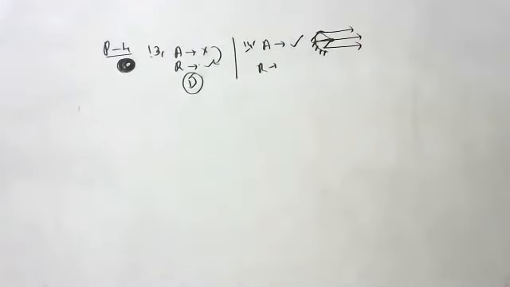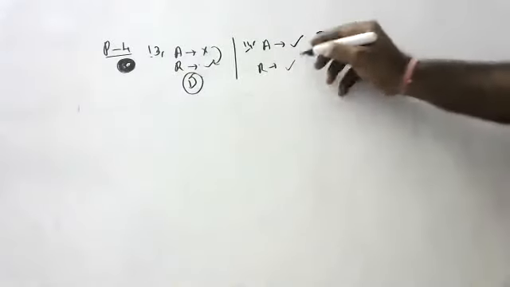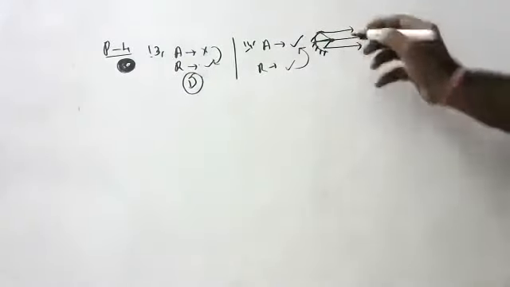When an object is placed beyond the center of curvature of a concave mirror, the image formed is real and inverted. Reasoning is also correct, but this is not the correct explanation.